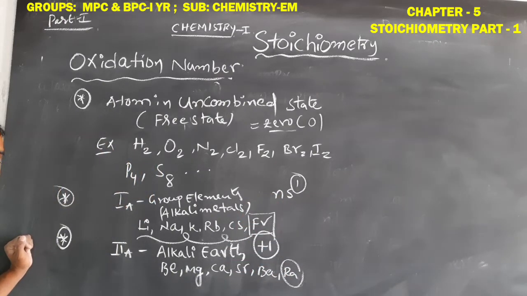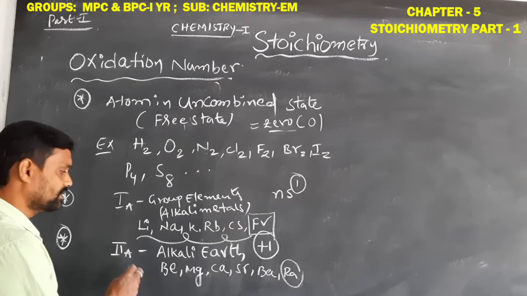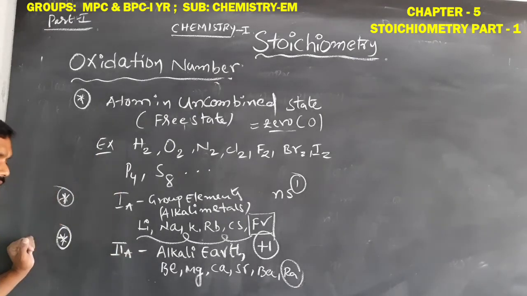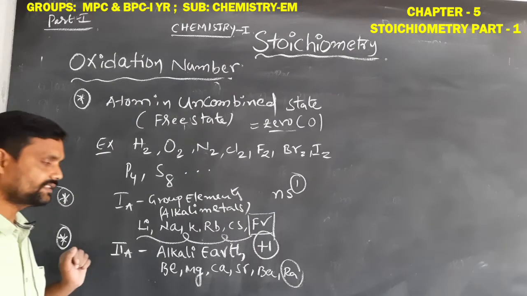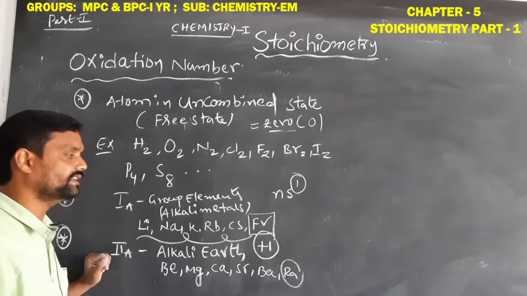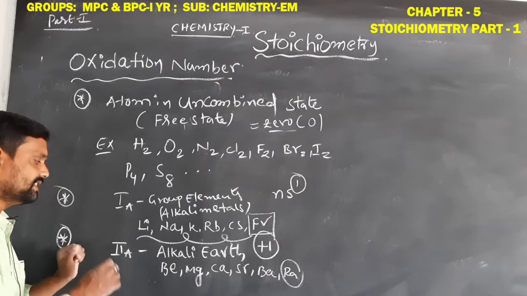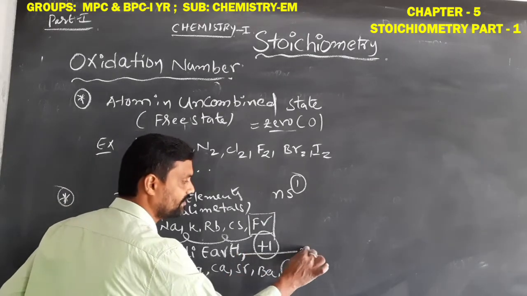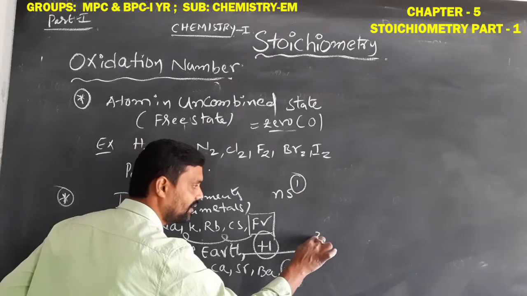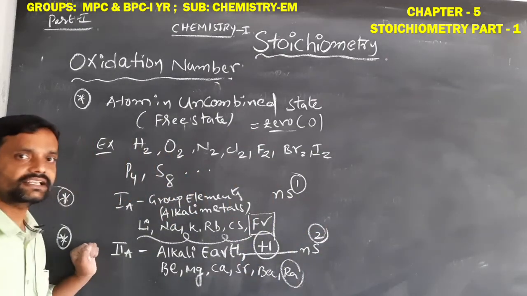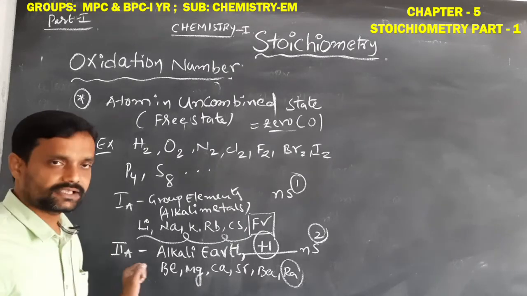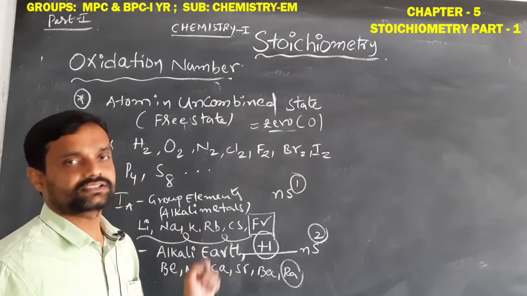The last element, radium, is a radioactive element. So the examples of alkaline earth metals are beryllium, magnesium, calcium, strontium and barium. These second A group alkaline earth metals have the outermost shell electronic configuration ns2. That means only 2 electrons are present in the outermost shell.